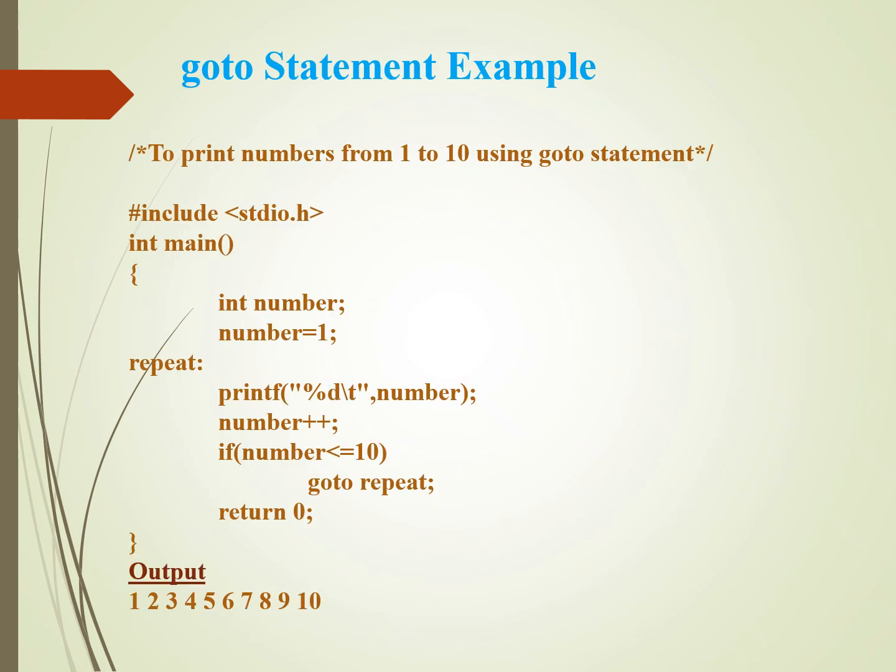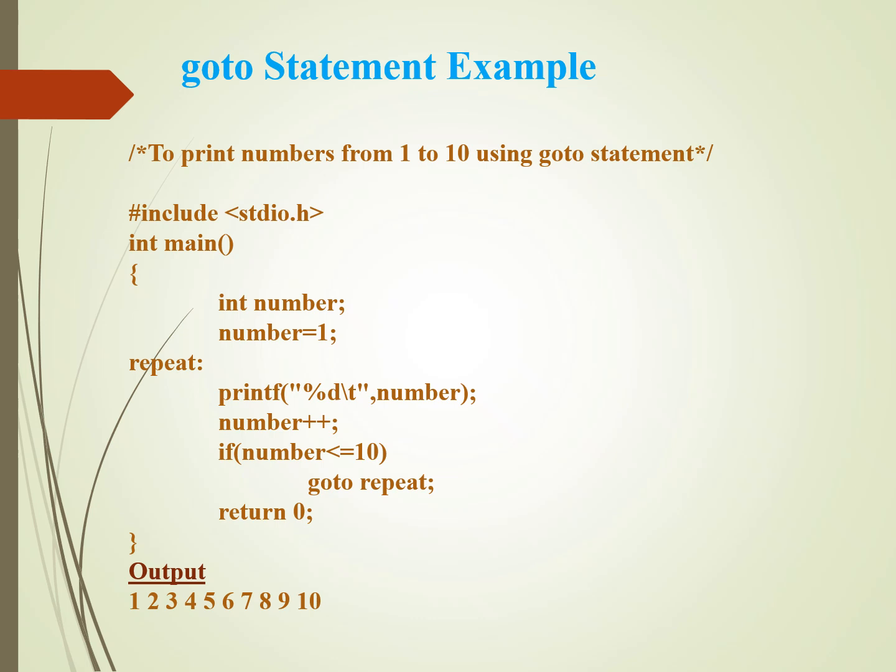Now we learn a simple example of the goto statement in C programming. The purpose of this program is to print numbers from 1 to 10 using the goto statement. First, the program includes the standard input-output header file, which allows us to use the printf function. Inside the main function, an integer variable named number is declared and initialized to 1. Next, there is a label called repeat. A label acts as a destination where the program can jump using the goto statement. After the label, the program prints the current value of number using the printf function.